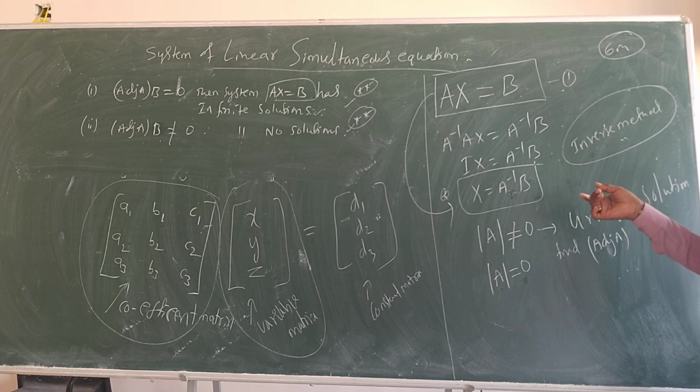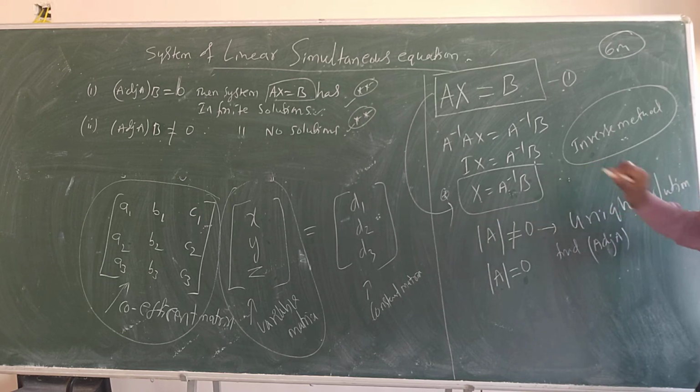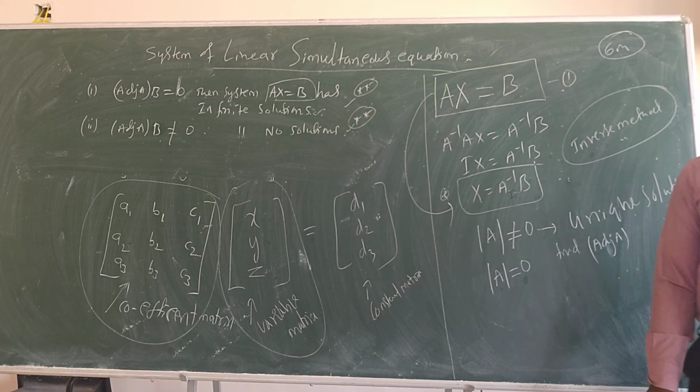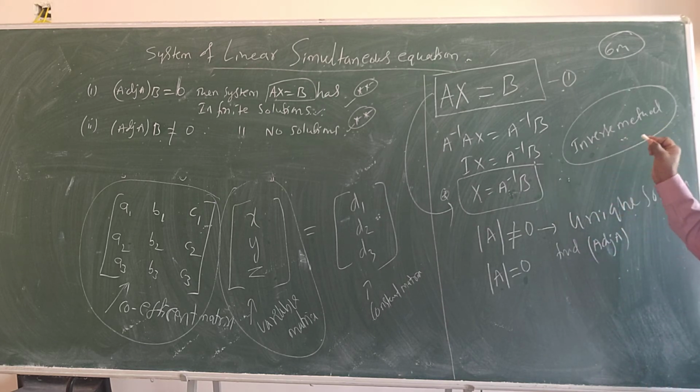But I don't think Cramer's method is there in your textbook right now. It was there 2 years back, but I think last year the book changed. Cramer's method you can use only for solving JEE questions, the rest is not required. So this is the concept.